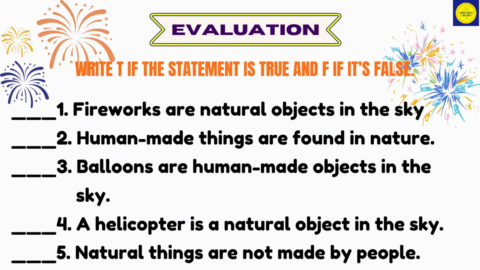Activity: write T if the statement is true and F if it's false. 1. Fireworks are natural objects in the sky. 2. Human-made things are found in nature. 3. Balloons are human-made objects in the sky. 4. A helicopter is a natural object in the sky. 5. Natural things are not made by people.